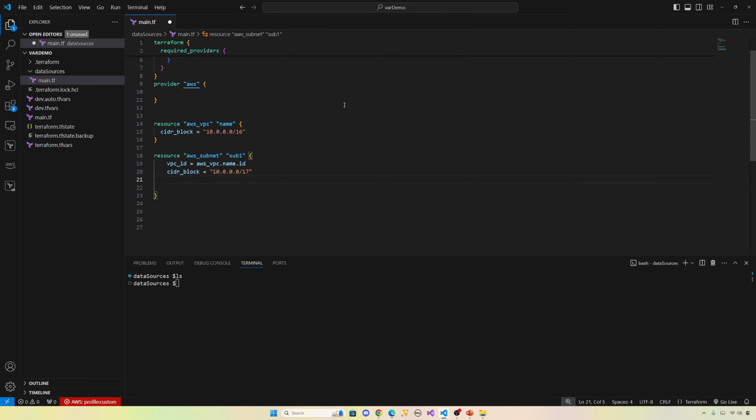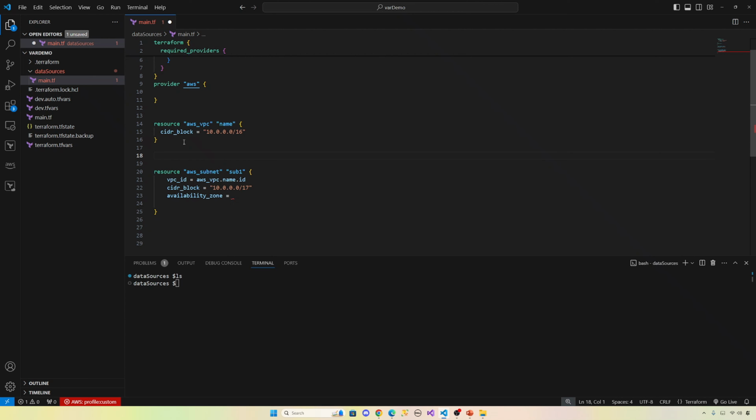Okay. Now availability zone. Let's give the availability zone. Where do you want it? You want it in us-east-1. We don't want to hard code this value. We want to dynamically fetch it using data sources. So let's do that one. Let's not give this one here. Let's create a data source.